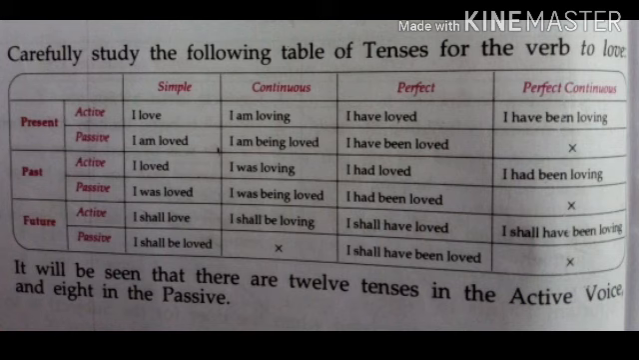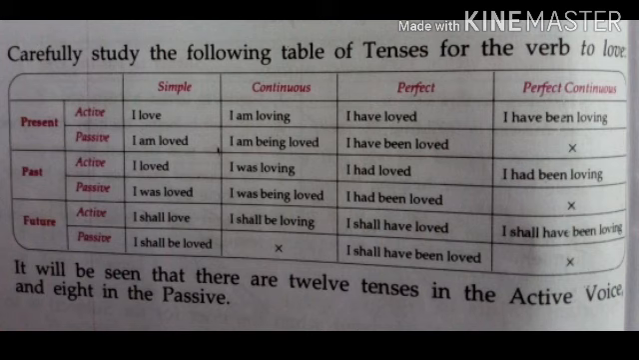See now. For example, the word is love. So in simple present tense, in active we say I love, so in passive we would say I am loved. In present continuous tense, in active I am loving, so in passive I am being loved. In present perfect tense, I have loved, so in passive I have been loved. And present perfect continuous, I have been loving.